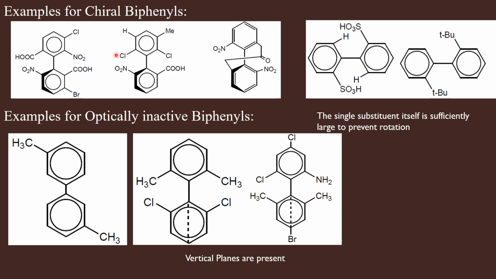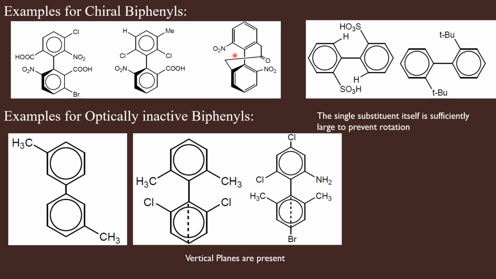although there are two chlorine atoms in both the ortho positions, this ring does not have a vertical plane, since on one side of the ring we have a methyl group, and the other ring has two different groups in the ortho positions. Therefore, both the rings do not have a vertical plane of symmetry, and the groups present in the ortho positions are bulky enough to prevent the rotation about this carbon-carbon single bond, the pivotal bond. Therefore, this biphenyl is fulfilling both the conditions, and hence this is also chiral.